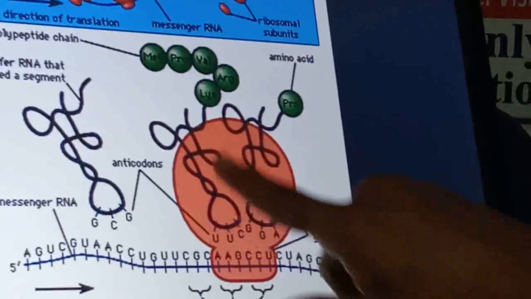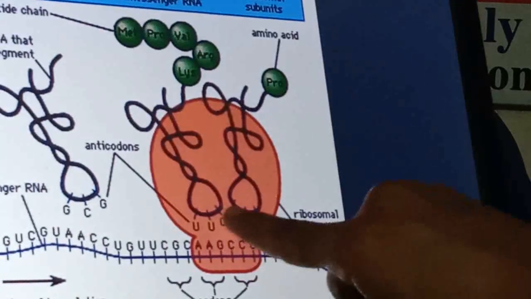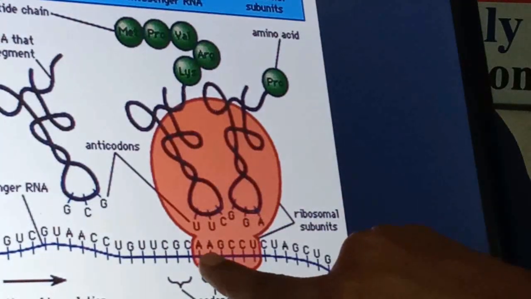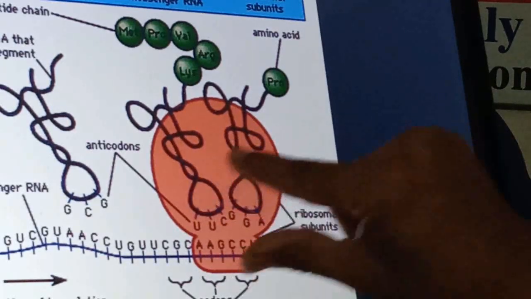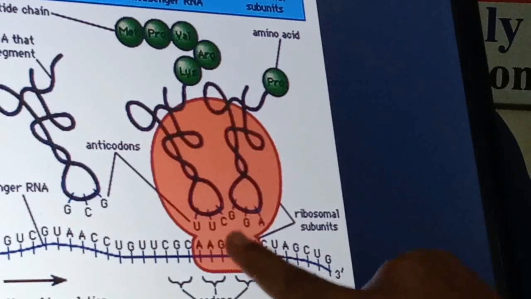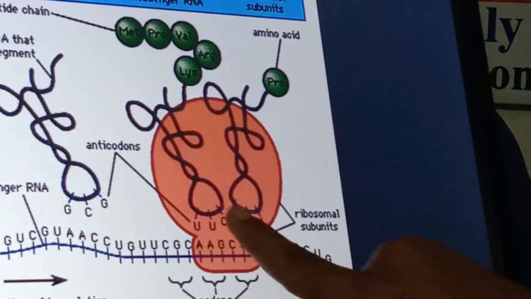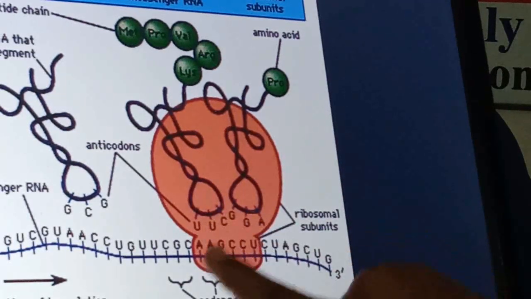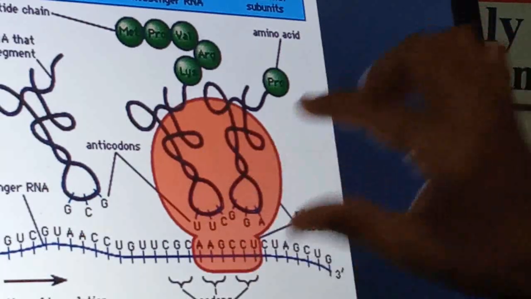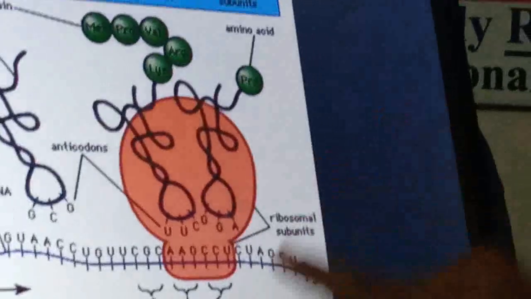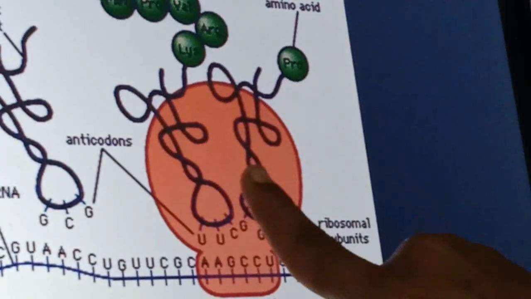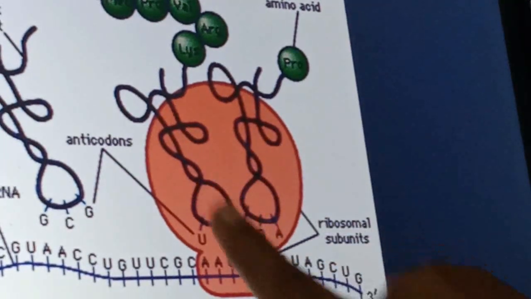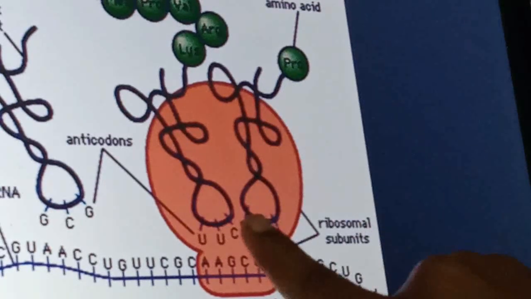Whenever this attachment of the anticodon with the mRNA is done, then the ribosome shifts ahead a little bit to read the next triplet. Now automatically, as this tRNA remains attached with this triplet and only the ribosome shifts ahead, the tRNA which was earlier on the P site gets shifted to the A site and this P site is empty.